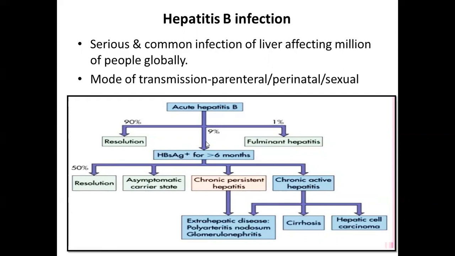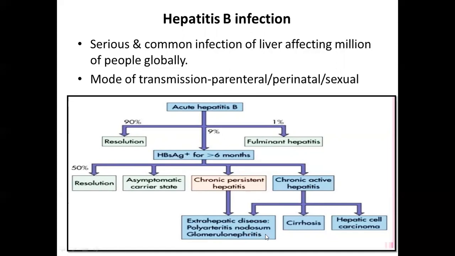Of the people with chronic infection, again 50% can resolve over the years. Some become asymptomatic carriers. The others go on to have chronic hepatitis, which can be either chronic persistent hepatitis or chronic active hepatitis. Of these, chronic active hepatitis is more serious because it has the worst outcomes in the form of cirrhosis of the liver, hepatocellular carcinoma, or extrahepatic disease like polyarteritis nodosum or glomerulonephritis.